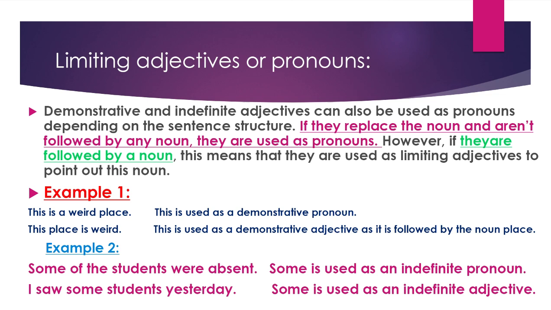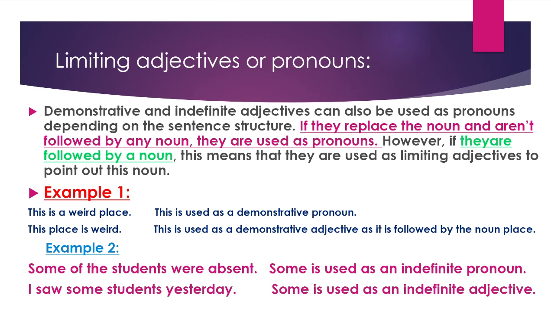So there is one point. One may say to me, I can use this in other positions as a pronoun. So how can I know if this is used as a pronoun or as an adjective in a sentence? Of course, demonstrative and indefinite adjectives can be used as pronouns.